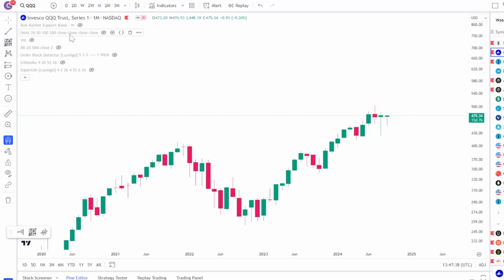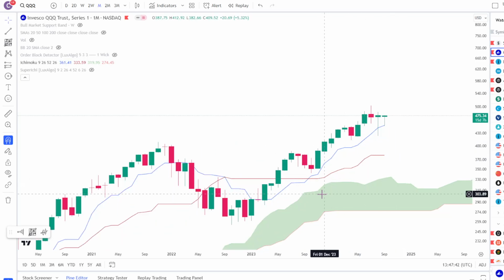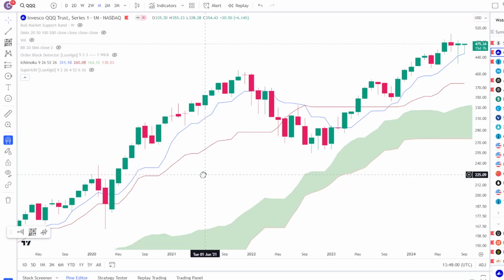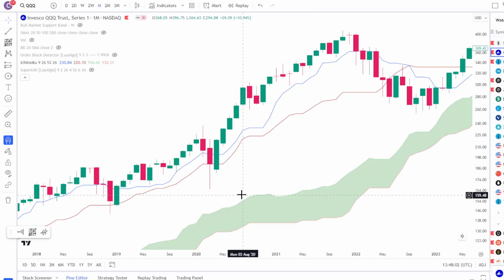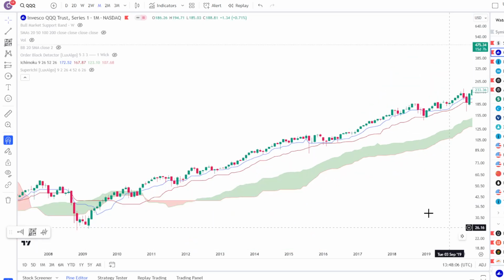Well, I'm going to tell you, I'm not that scared about the QQQs and about the market in general, because right now if you put up the monthly Ichimoku cloud, you had a bullish cross here in October 2023, and since then the tenkan, the blue line, has been very nicely extended away from the red line over here, right? You have a very nice tenkan and kijun expansion after the bullish cross, right? This is generally early to mid bull market type behavior. Because last time, when was the last time I had a cross?